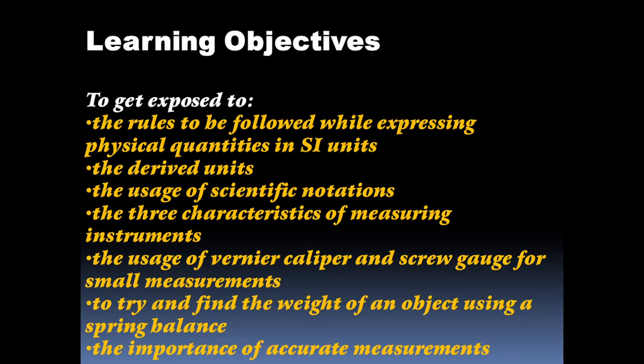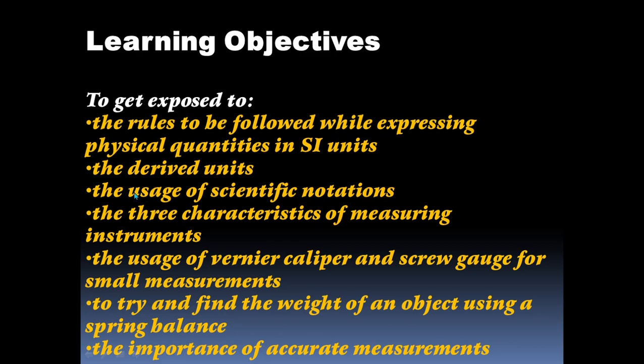So, learning objectives. To get exposed to the rules to be followed while expressing physical quantities in SI units. SI means System International.